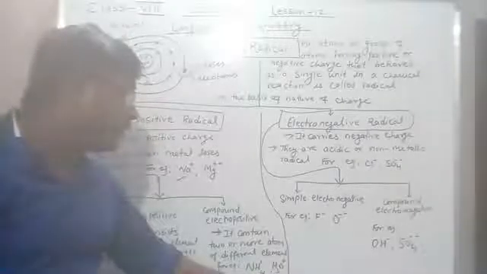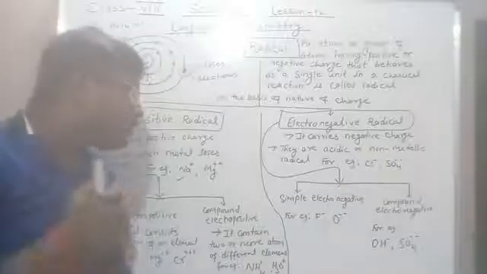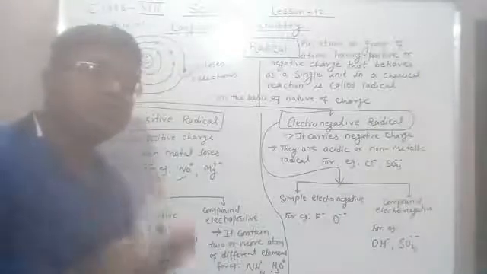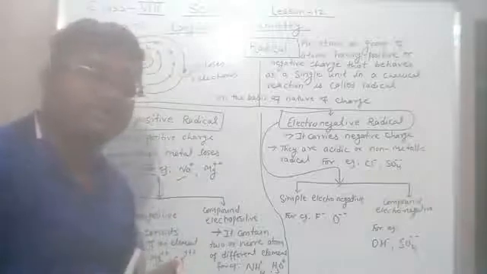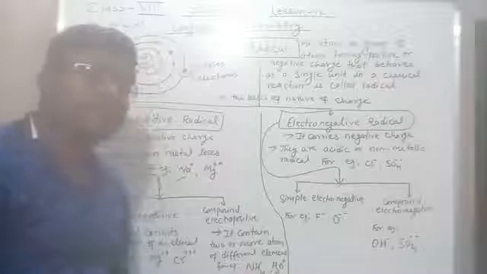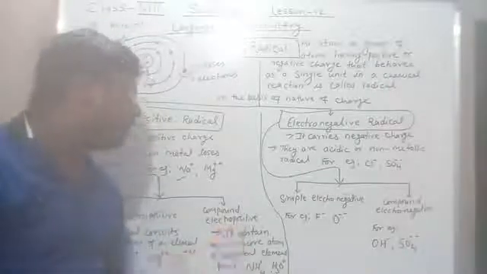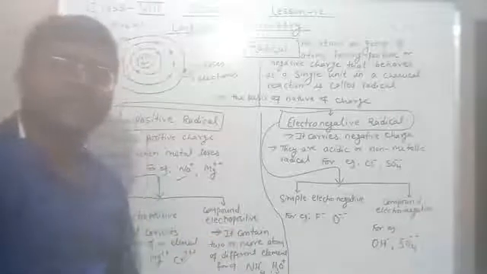Similarly H3O+. It consists of two different atoms of an element. So this is your compound electropositive radical.